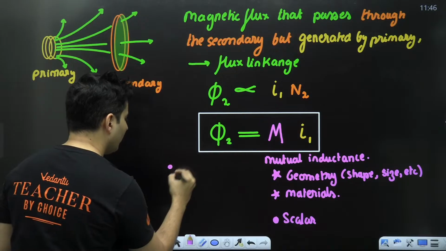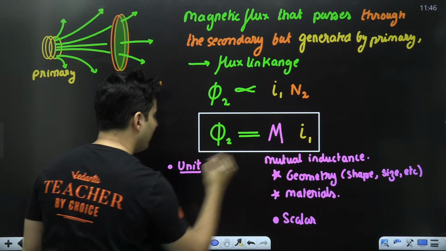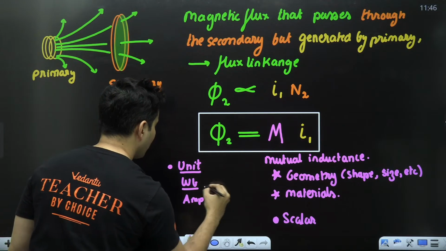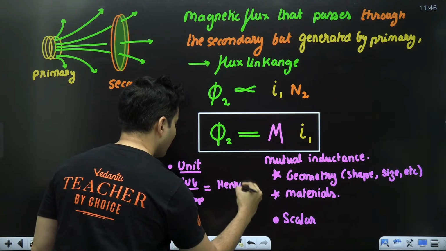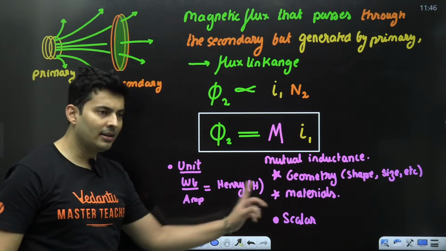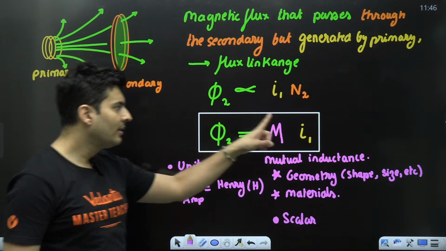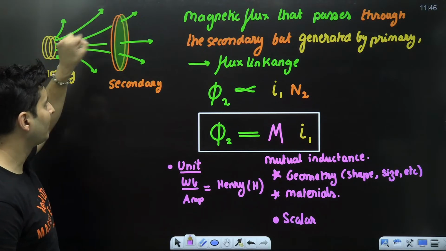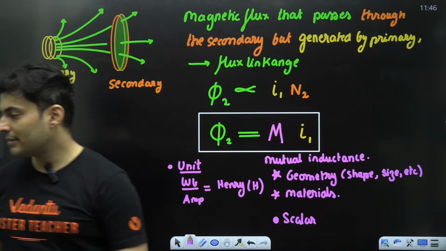If you talk about the unit of it, this M is Weber divided by current. So Weber per ampere is the unit of mutual inductance, which is Henry. H is the short symbol of it, like Newton is written N, same way Henry is H. So 1 Henry of mutual inductance is when 1 ampere of current here produces a flux of 1 Weber over here. Then the mutual inductance is said to be 1 Henry. Is this clear, everyone?